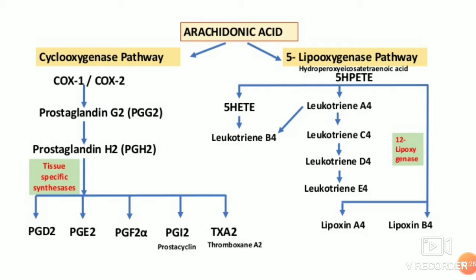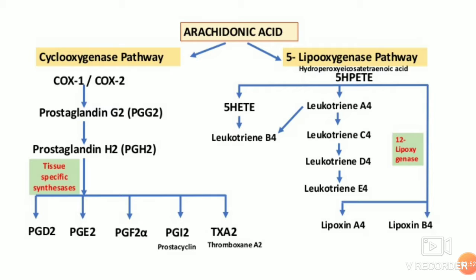Basically the 5-lipoxygenase pathway leads to synthesis of hydroperoxy eicosatetraenoic acid, which is converted to leukotriene B4, A4, C4, D4, and E4. It's a very simple pathway.